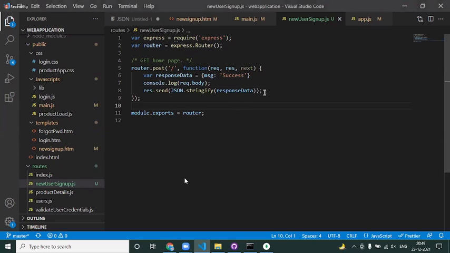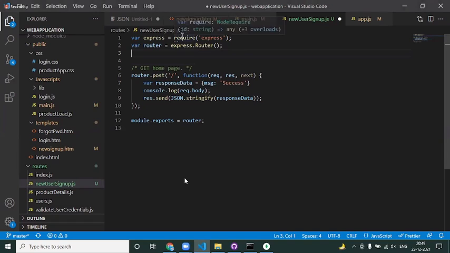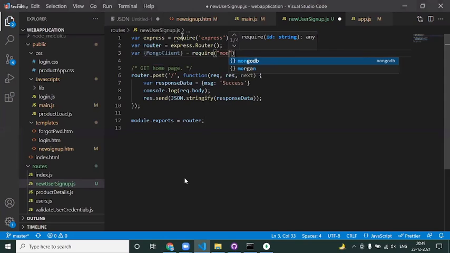Okay, so my next step is I need to create a connection to the MongoDB so that I can insert the data. We know that. How do you create a connection to the MongoDB? Mongo client is equal to require MongoDB.